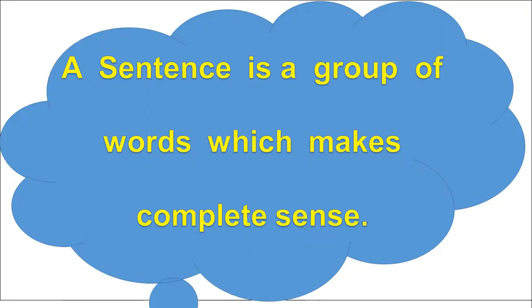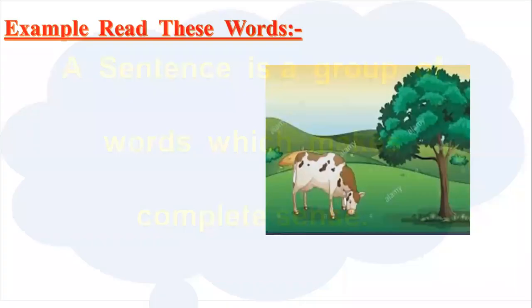So whatever words you are using, and you're trying to speak to someone, and that person is able to understand you, then it is called a sentence. Yes. Now let's try to understand this with the help of an example.